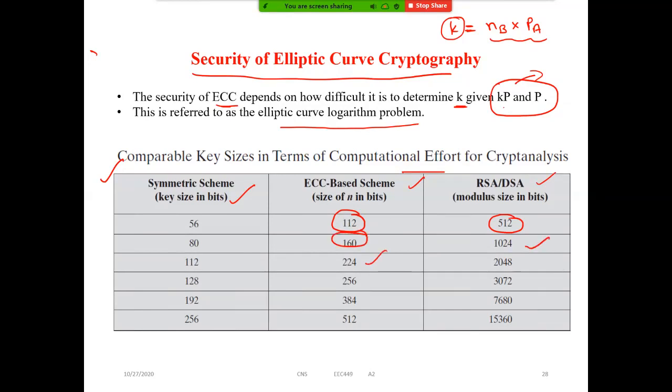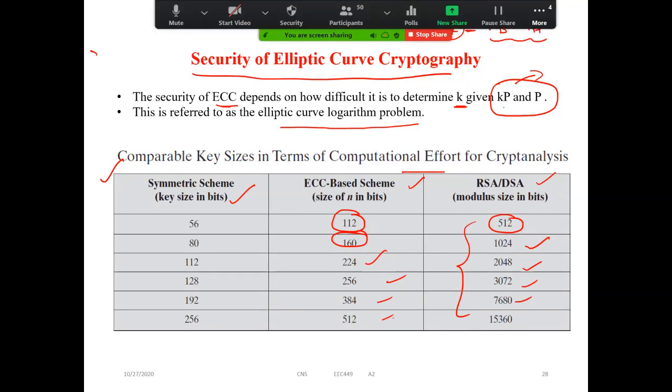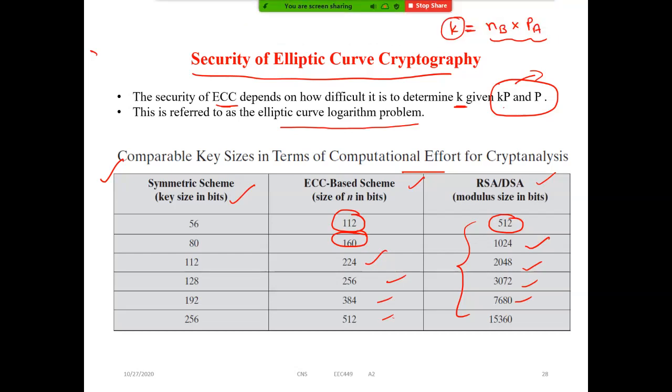See the number of bits in the secret key. So that means ECC will give more security for fewer bits in the secret key compared to RSA. All of you clear with this? So security mainly depends on determining this K value given KP and P value. So very hard.